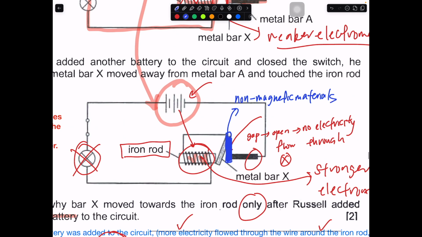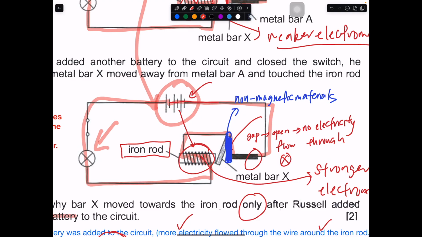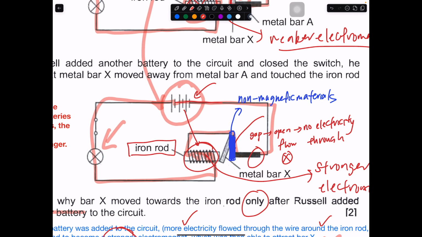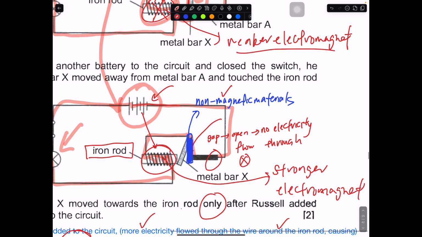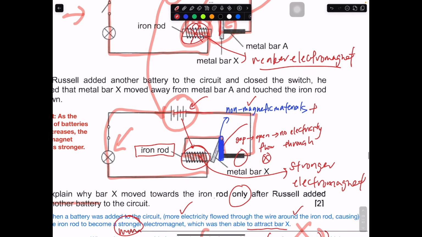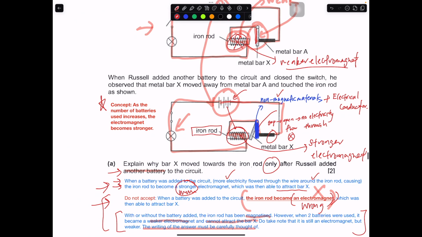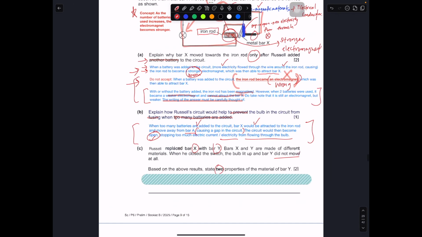So in this case, it is a non-magnetic material, but it still must be able to conduct electricity, because the electricity still must be able to flow through here to close the circuit and allow the bulb to light up. So other than being a non-magnetic material, another property is being a conductor of electricity, or electrical conductor. So for part C, it's really about these 2 properties.